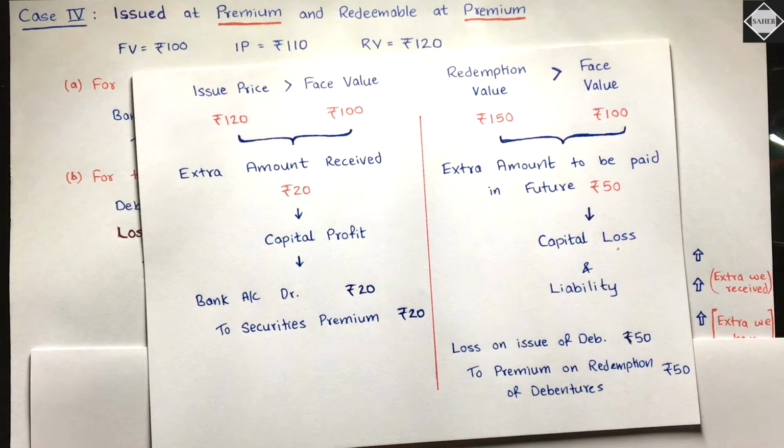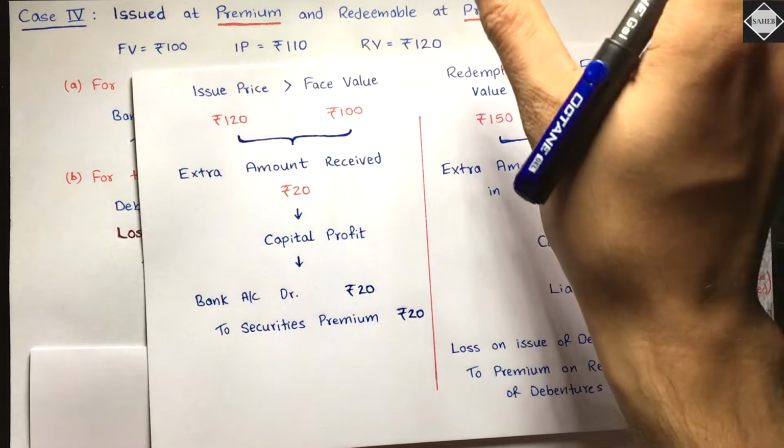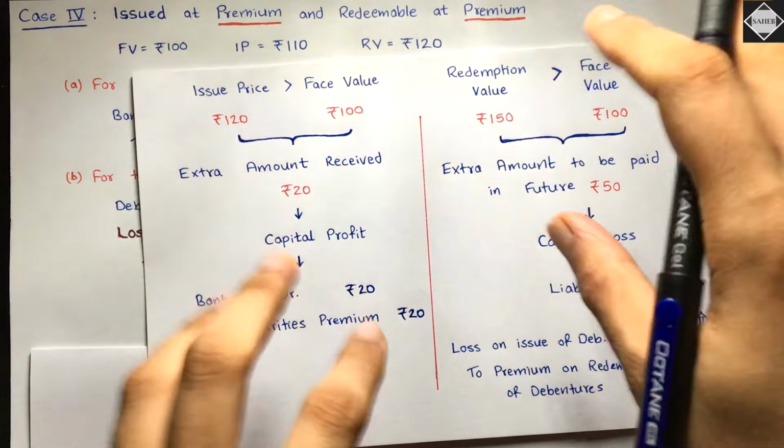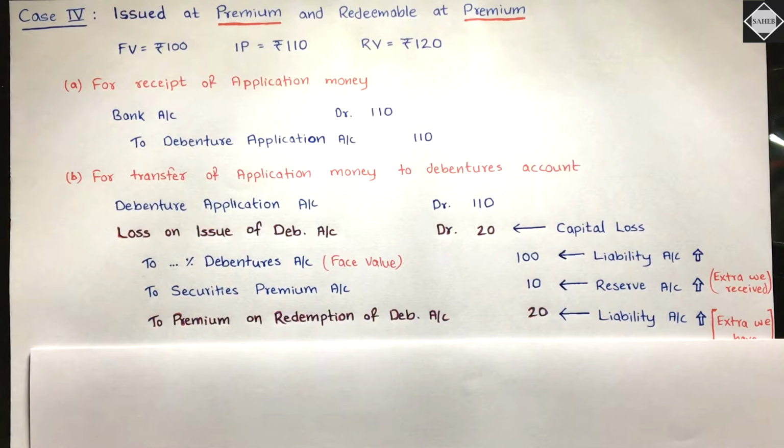Why? Because understand, securities premium is the amount that you receive at the time of issue. Premium on redemption of debenture is the amount that you have to pay. Extra amount you have to pay, extra amount you have to receive. Okay, it's different. Is that clear? Never get confused in these two, right?